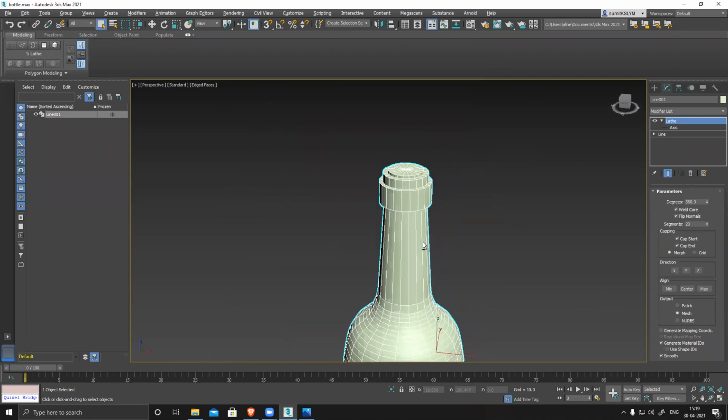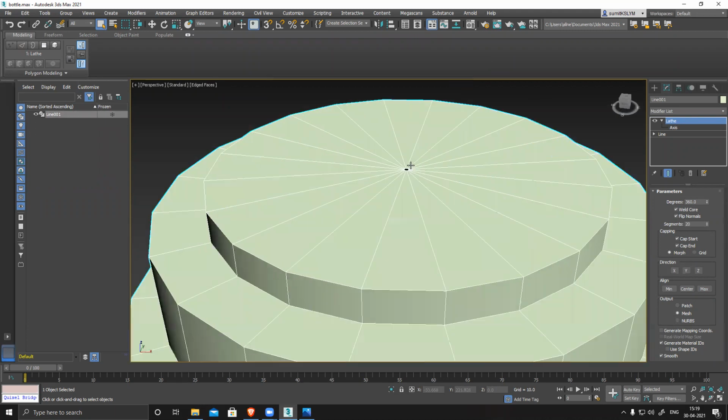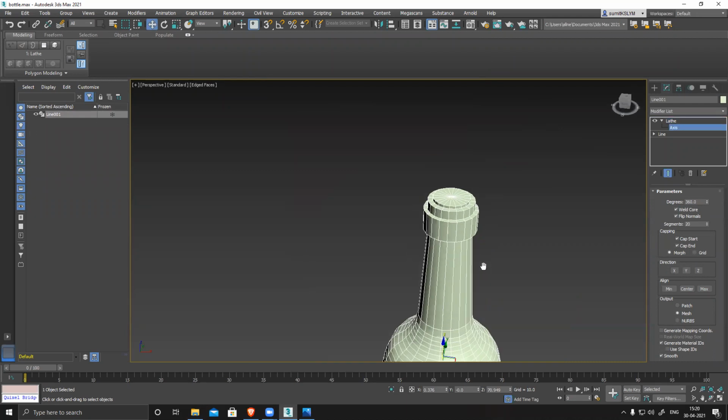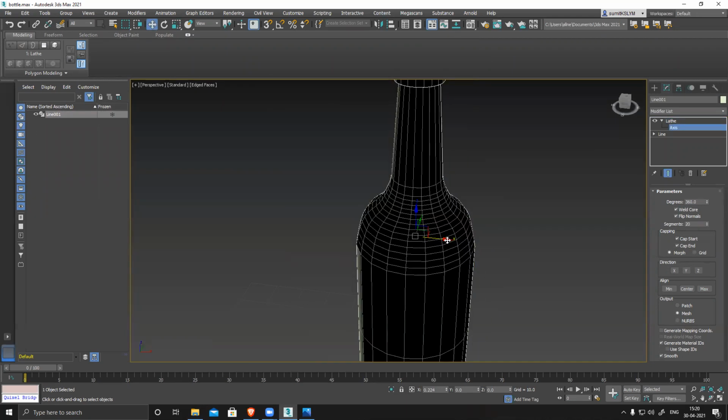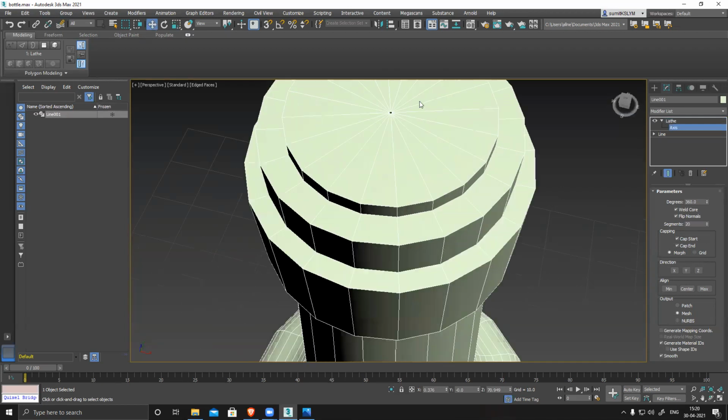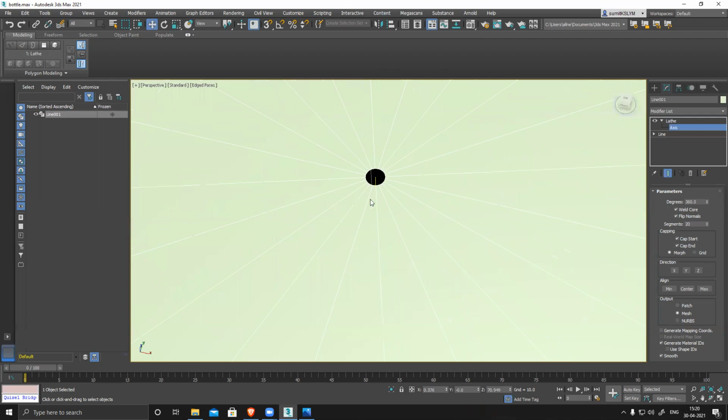Fine. And only one thing, there's a hole. Once you have this, you have to make sure you weld the corner.